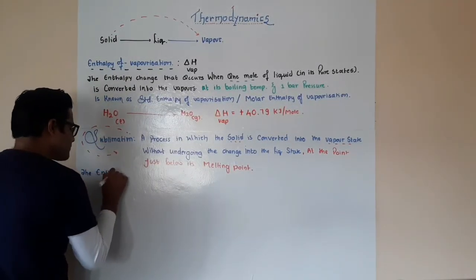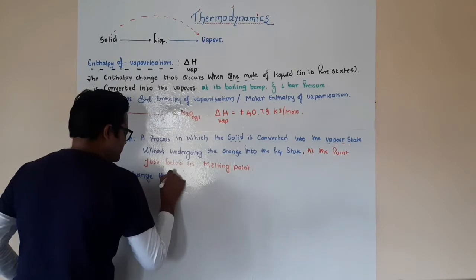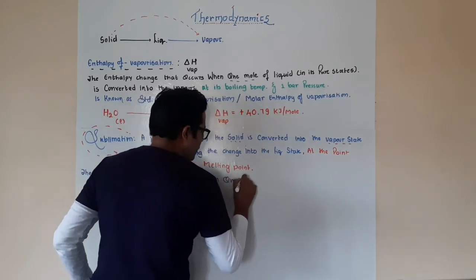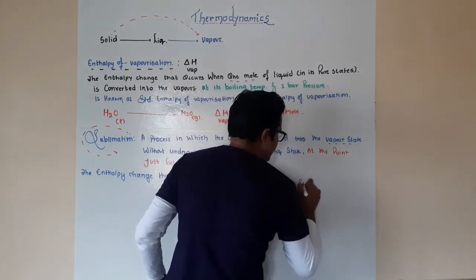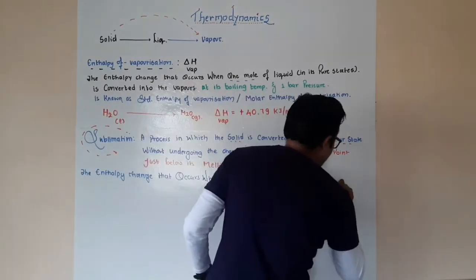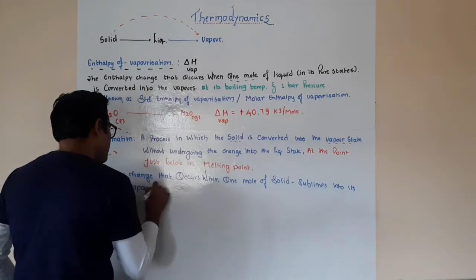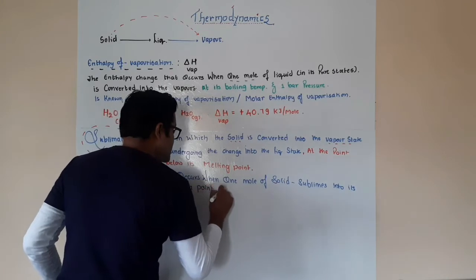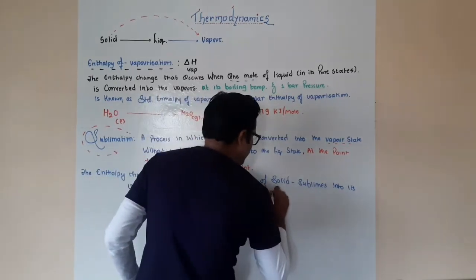So the enthalpy change that occurs when 1 mole of solid sublimes, I hope you understood, sublimes means this entire process goes into its vapor state at a point just below its melting point.